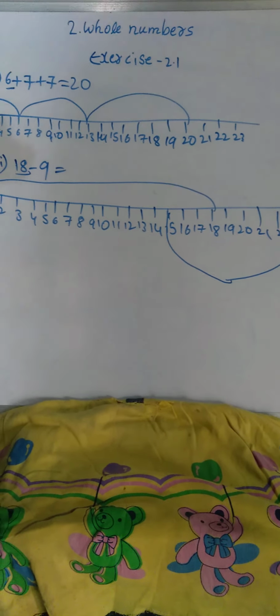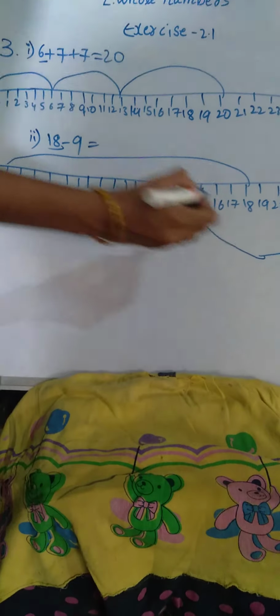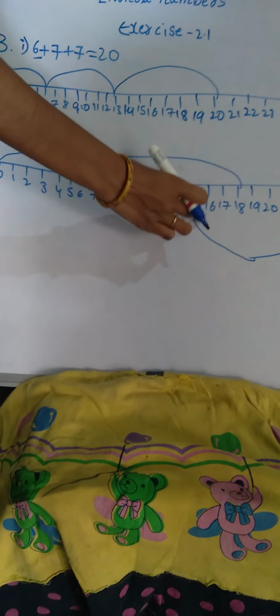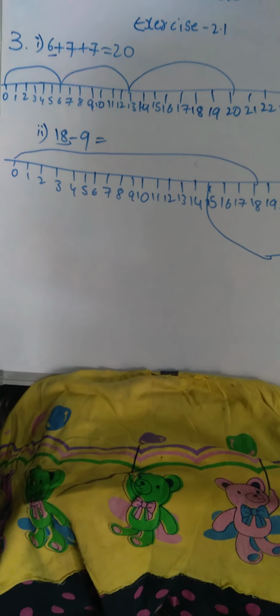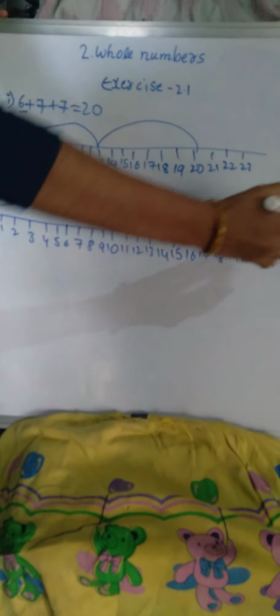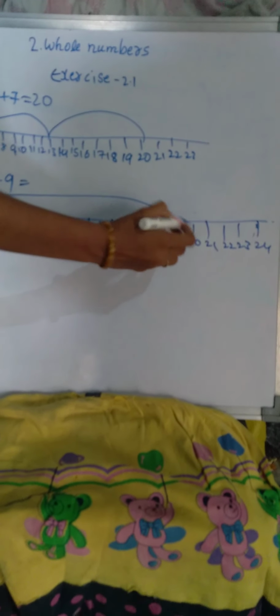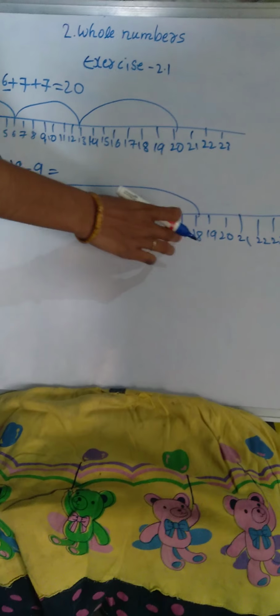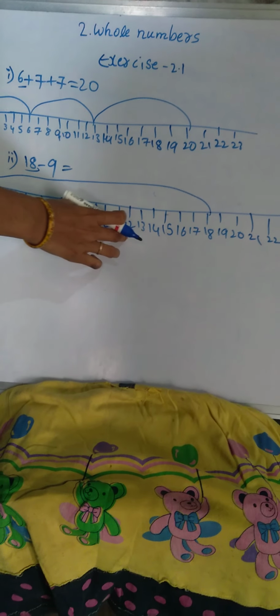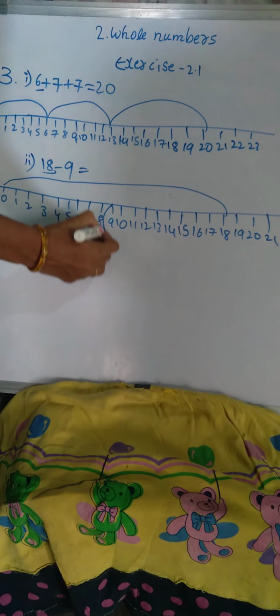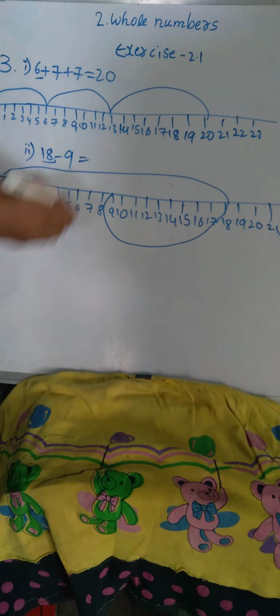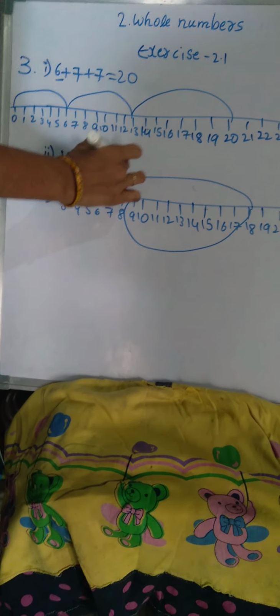18 minus 9 is equal to, what did we get here? 15. So from 18, sorry, I took from 24. So from 18, 1, 2, 3, 4, 5, 6, 7, 8, 9. So till 9. To 18. So our answer is 9.